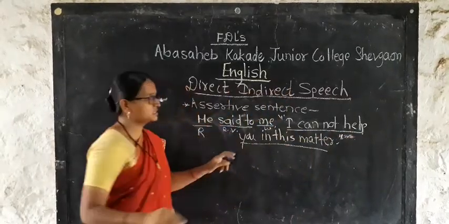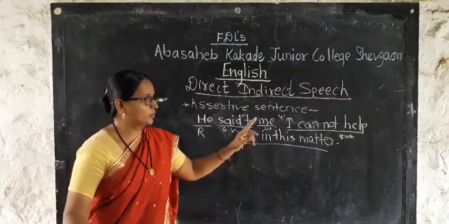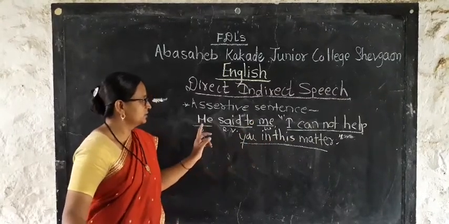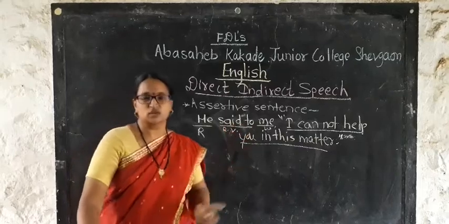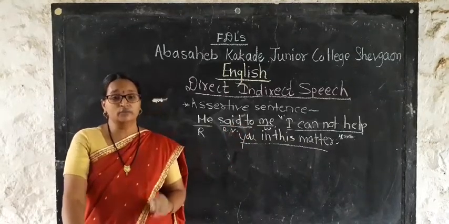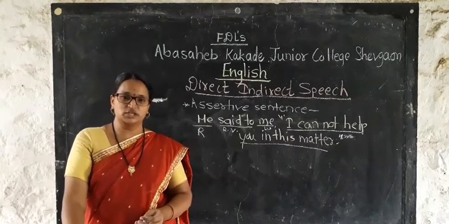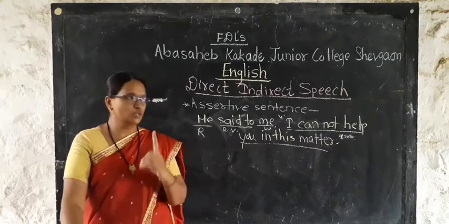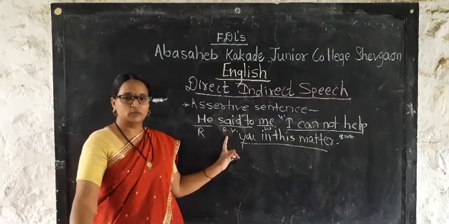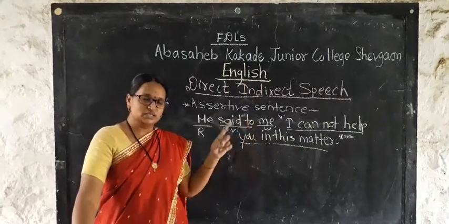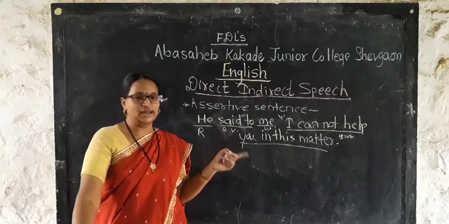The sentence which is written in double inverted commas, that is reported speech. Now we have to change this direct speech into indirect speech, and while changing we have to make changes in the reporting verb, listener, then subject or pronoun, and tense.